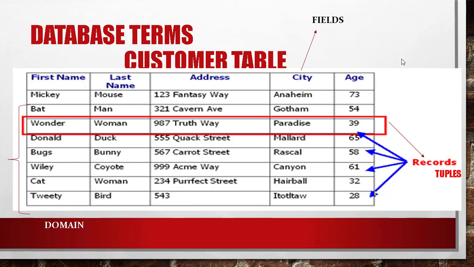Field: each column is identified by a distinct header called a field, or it is also known as attribute. Domain is the set of values of each column. An entity is an object, such as a table or a form. So these are the different terms we use in a database.